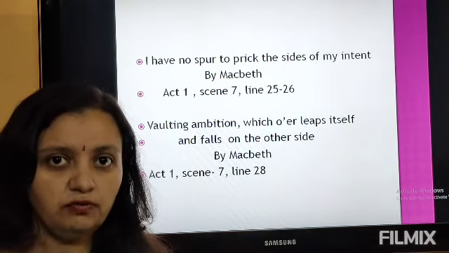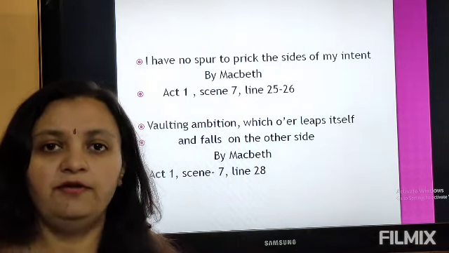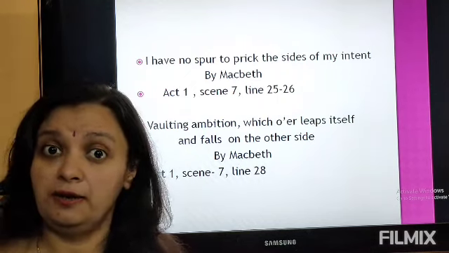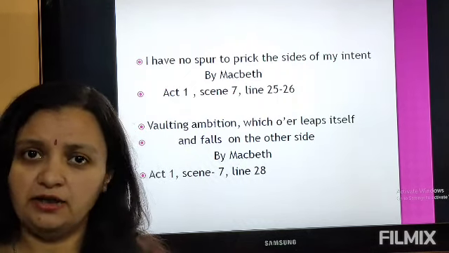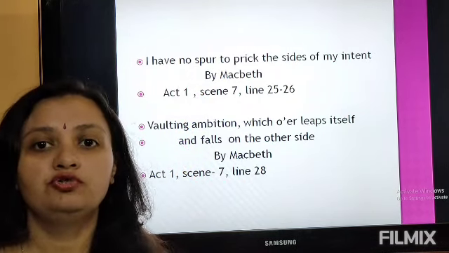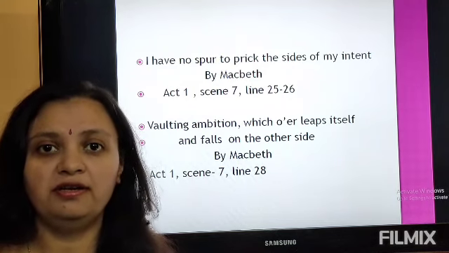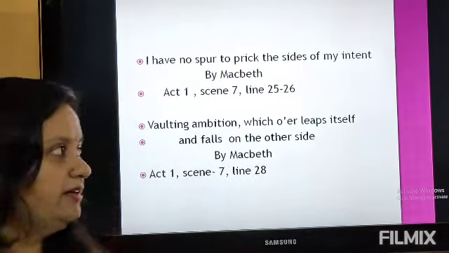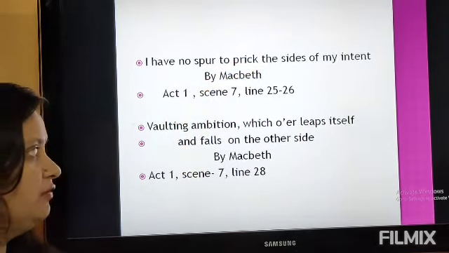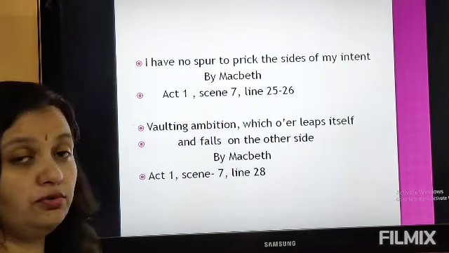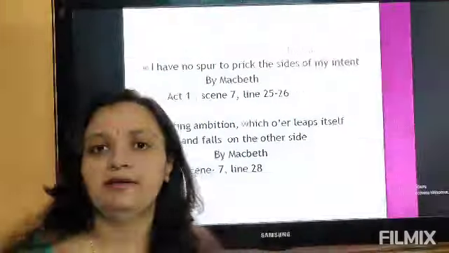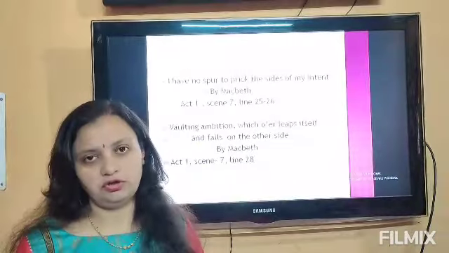Now, Macbeth is very much influenced by his wife. He loves his wife. At the same time, a very important thing in his mind is his ambition. So what his wife says and the strong ambition that he has, these two get together and motivate him to go ahead with the plan of murdering the King of Scotland, Duncan. And then he says the most important lines of this play: "Vaulting ambition which overleaps itself and falls on the other side." Act 1, Scene 7, line 28. So he had vaulting ambition inside him to become the King of Scotland.